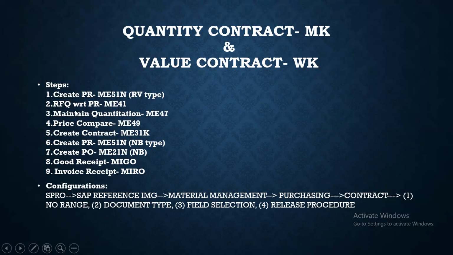Then after, request for quotation with respect to the purchase requisition with the T code ME41. After that, we will maintain the quotation with ME47 from different vendors. After that, we will compare the price with ME49 and select the vendor. Once the vendor has been selected, we will create the contract with the T code ME31K. For the scheduling agreement, we use ME31L, and for the contract, we use ME31K.